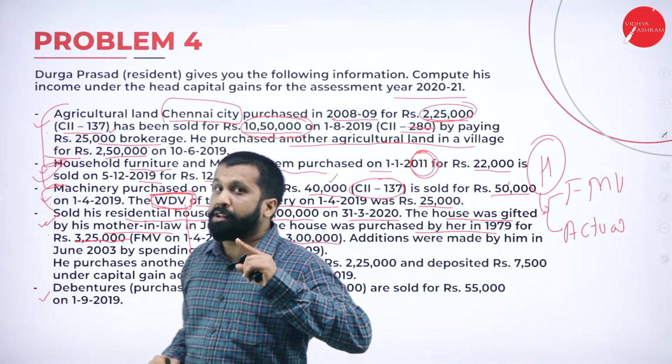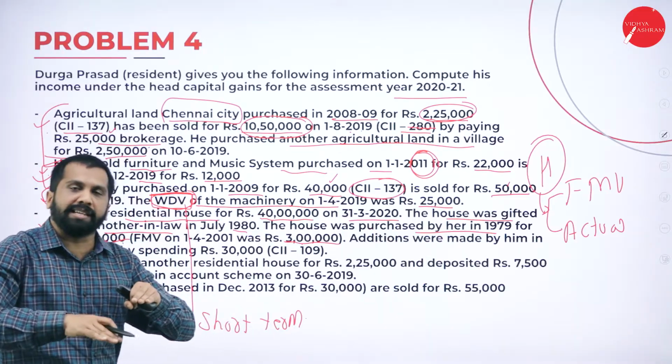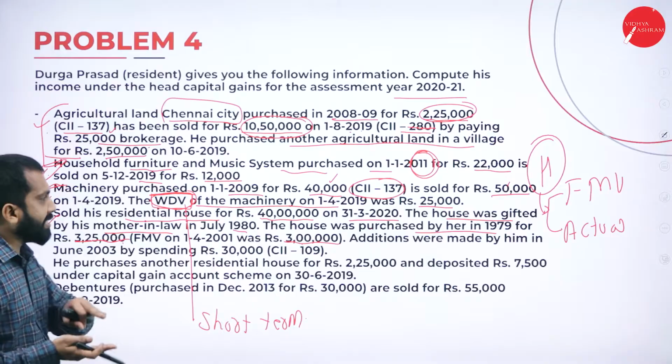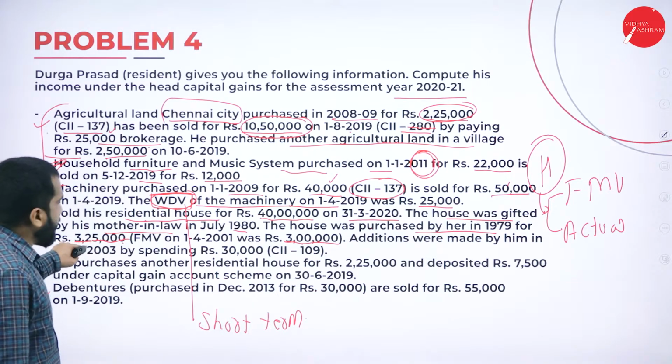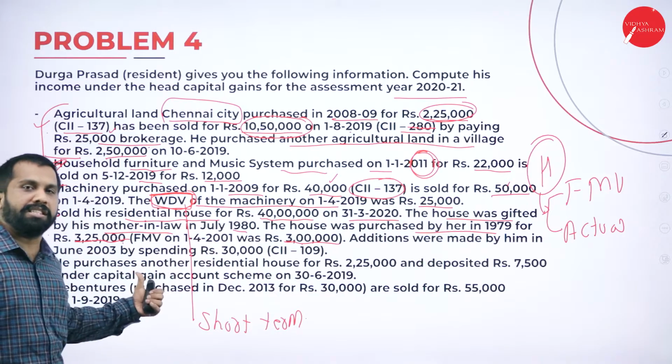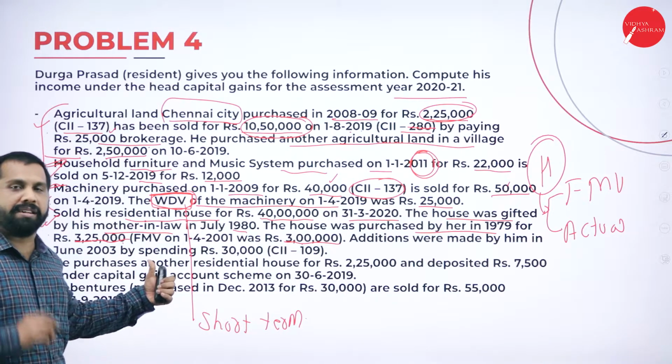In case of WDV, whichever is less. In case of fair market value, whichever is greater. We have 3,25,000, we have 3 lakh. Always go for the higher value. So in this question, 3,25,000.